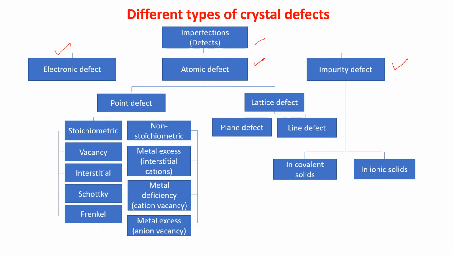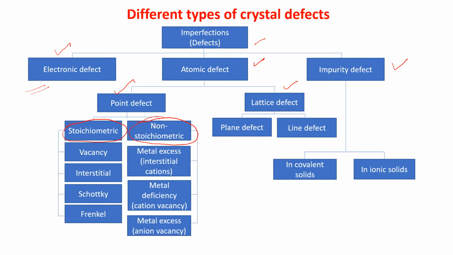Electronic defects I will tell you, but this is not so important. Atomic defect again is divided into 2 parts: point defect and lattice defect. Point defect is again divided into 2 parts, that is, stoichiometric defect and non-stoichiometric defect.